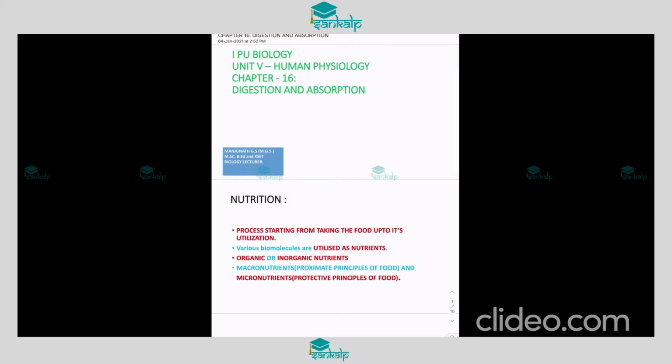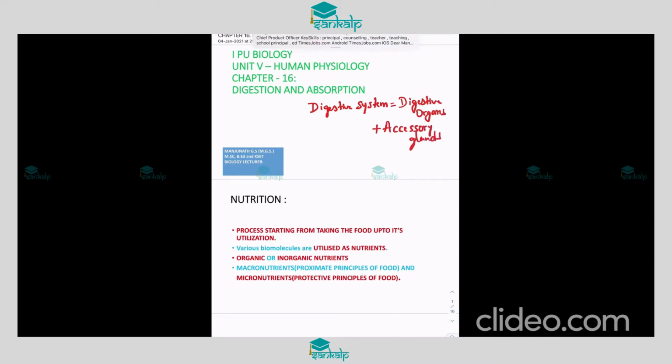Today we are going to discuss a chapter, digestion and absorption, which comes under human physiology. As we all know, the system which helps in digestion and absorption is called the digestive system. The digestive system mainly includes digestive organs which help in digestion, and along with that it includes accessory glands.